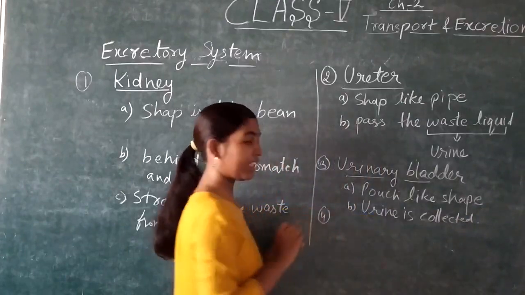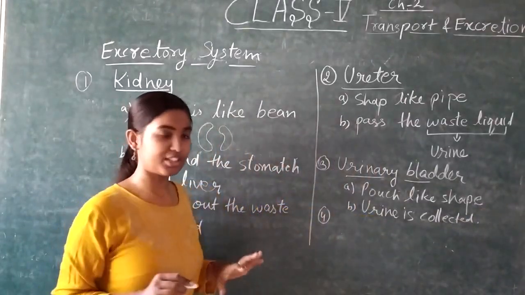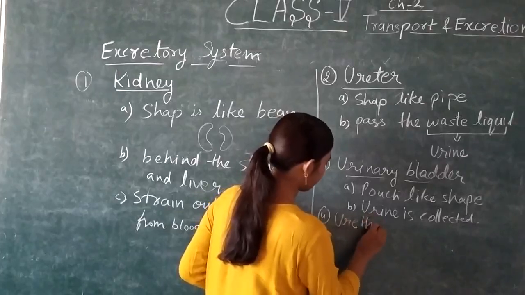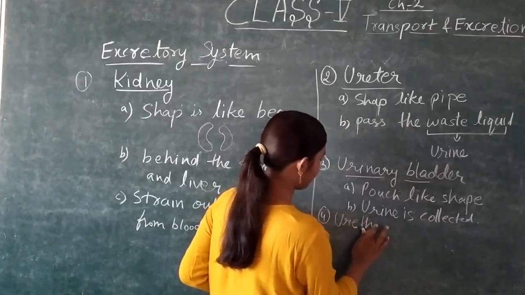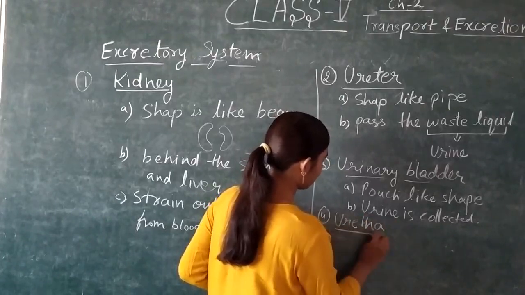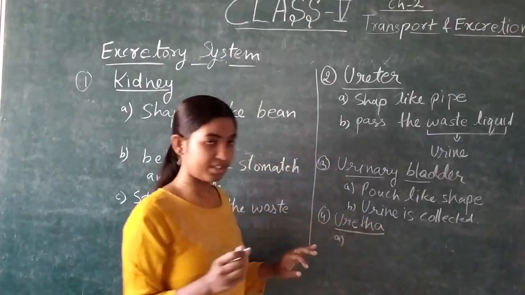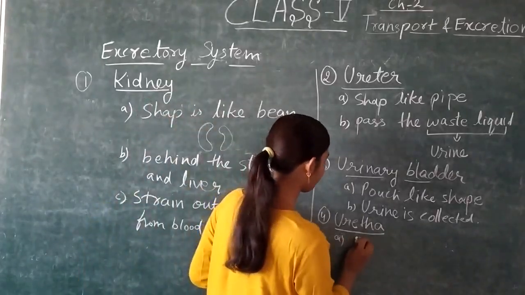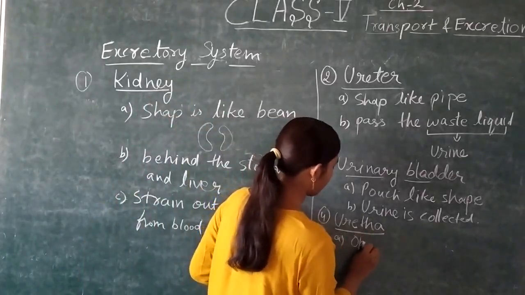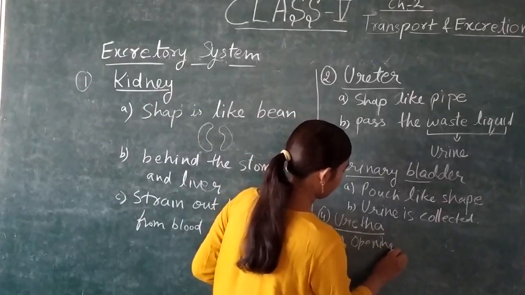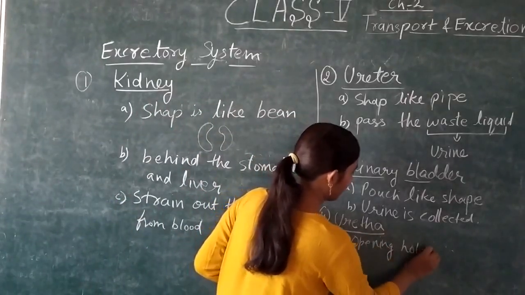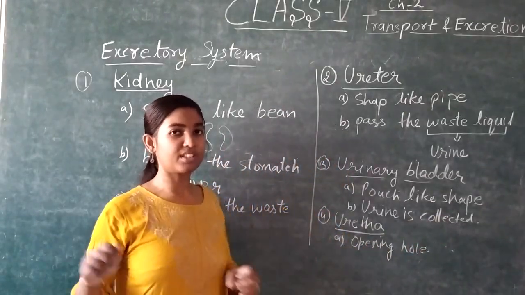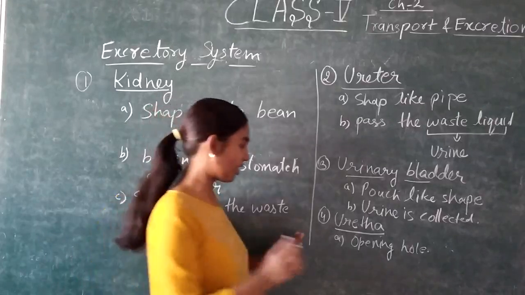And our fourth and last organ of this system is the urethra. This urethra is a hole-like structure, and it helps us release this liquid waste from the body.